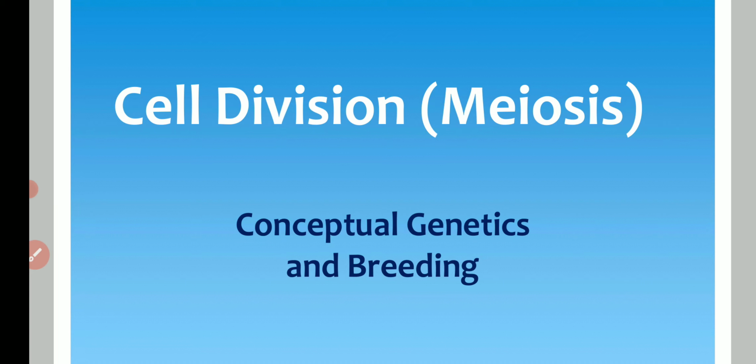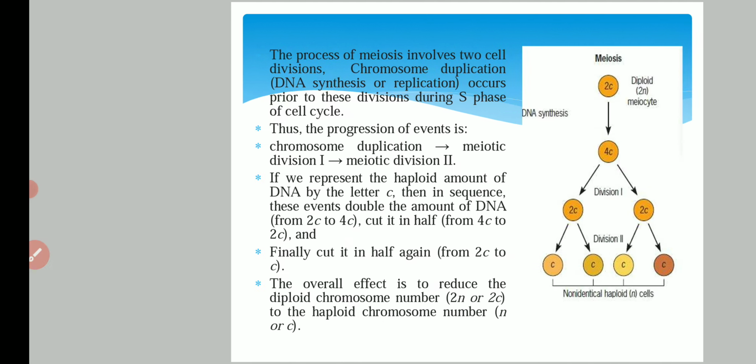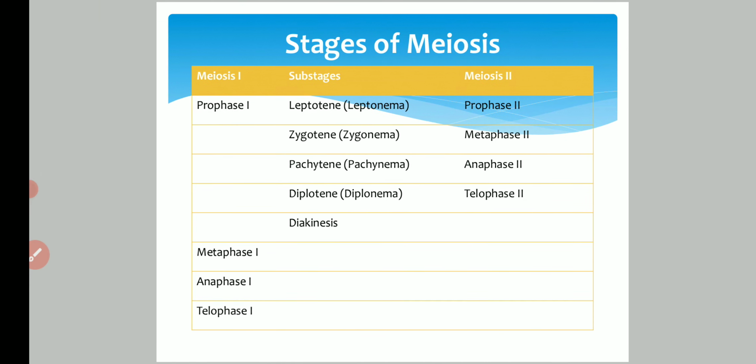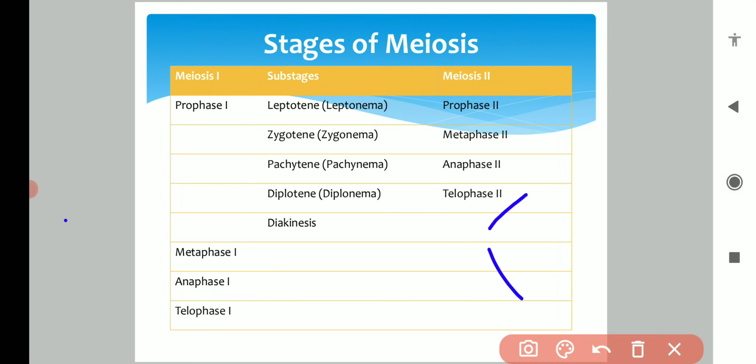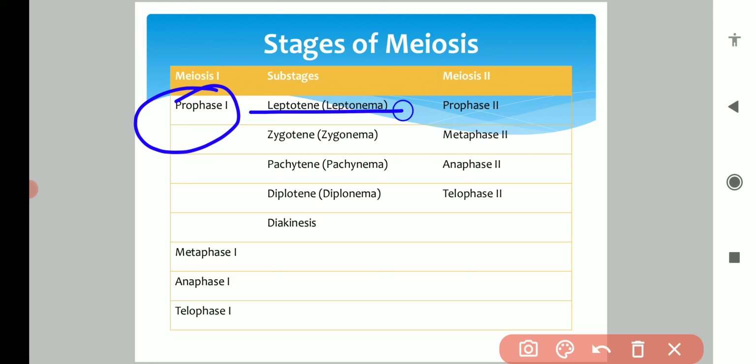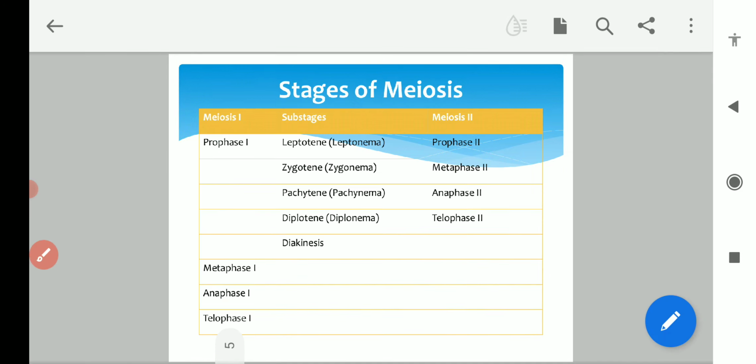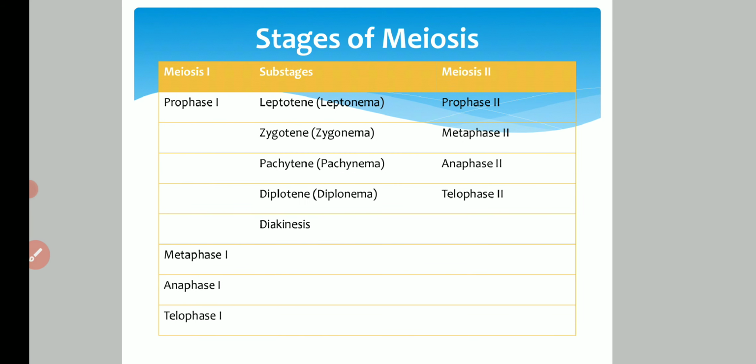So in this video we will discuss the remaining portion of meiosis cell division. In our previous video we discussed what meiosis cell division is and what the different stages of meiosis cell division are, in which we have already discussed prophase first of meiosis, including leptotene, zygotene, pachytene, diplotene and diakinesis, and the different changes in the chromosomes which take place during these stages.